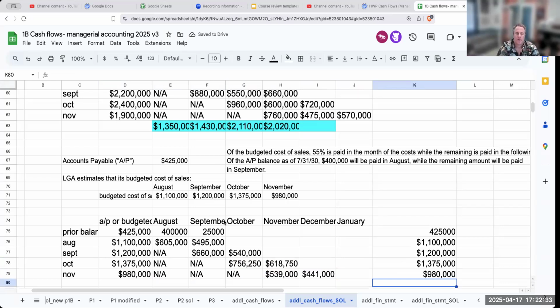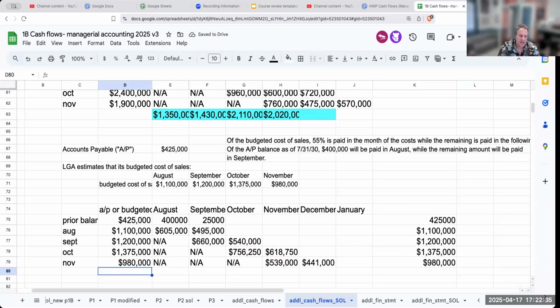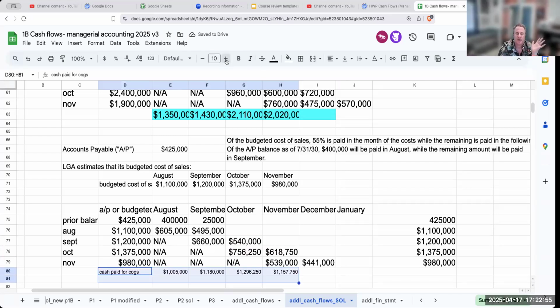Okay, so my total cash paid for cost of goods sold is going to be 400,000 plus 605,25,000 plus 495 plus 660,540 plus 756,618,750 plus 539. Okay, so that's my cash paid for cost of goods sold.